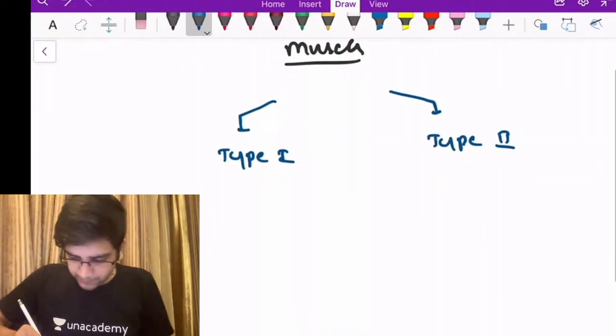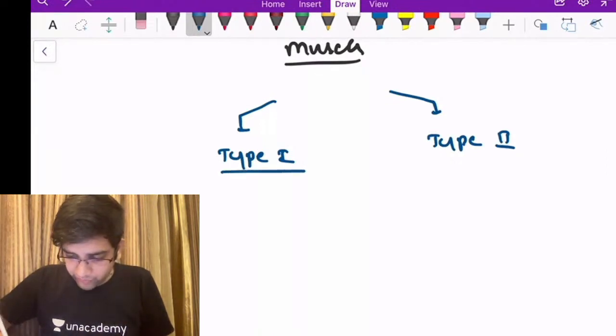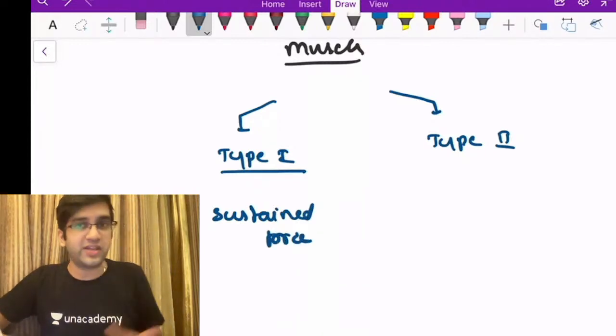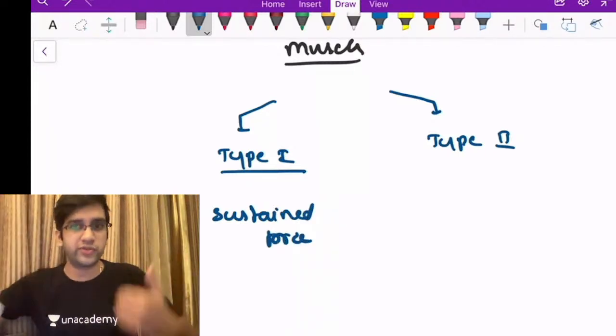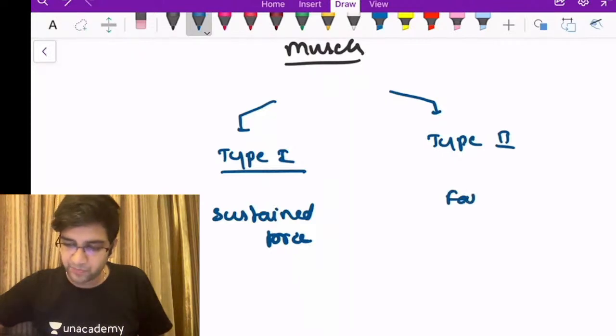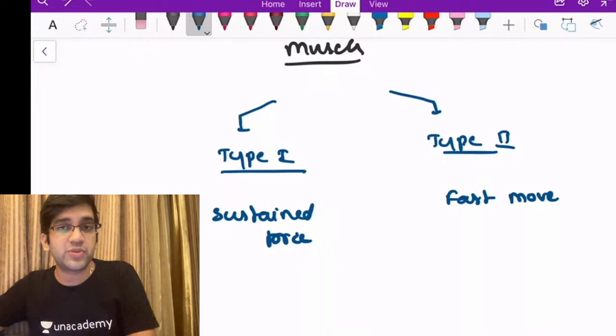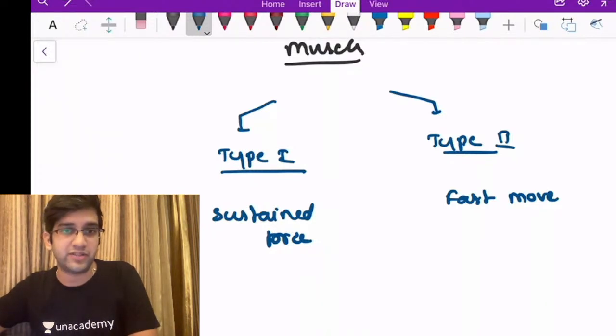So as I said, a type 1 fiber is more for a sustained force. It's going to help me for a sustained force like an aerobic exercise. I need a constant force, right? Type 2 fibers are for a fast movement. If I want to sprint or something, I'll use them. Type 2 fibers will have the energy burst, right? It'll have a perfect burst, and I'm going to call it a type 2 fiber.